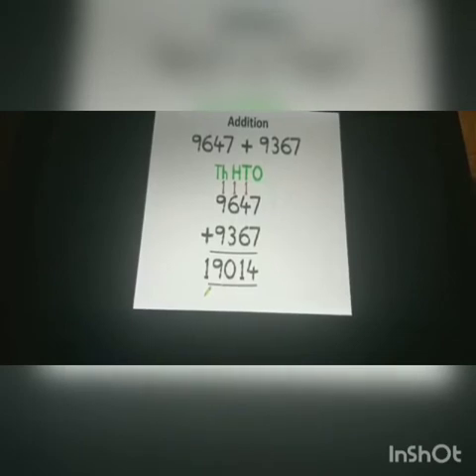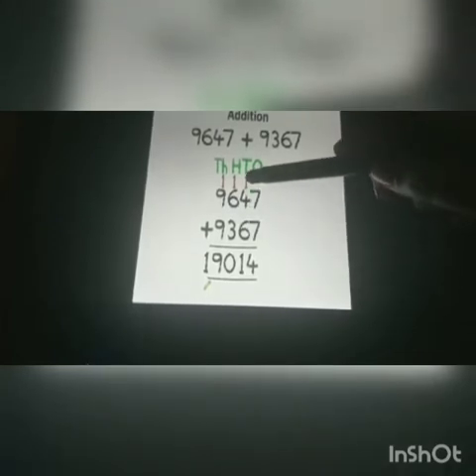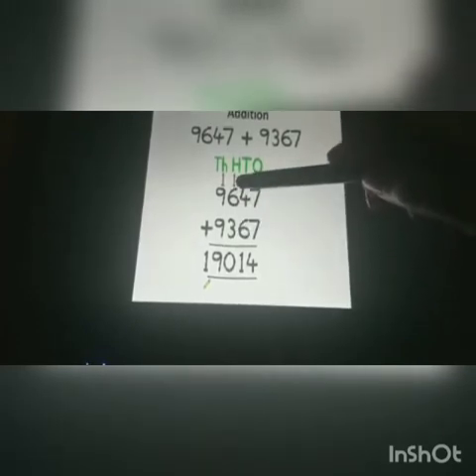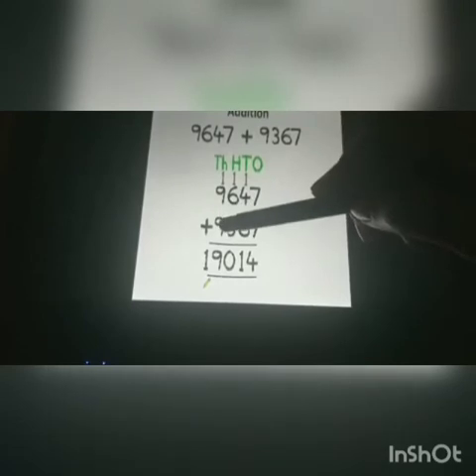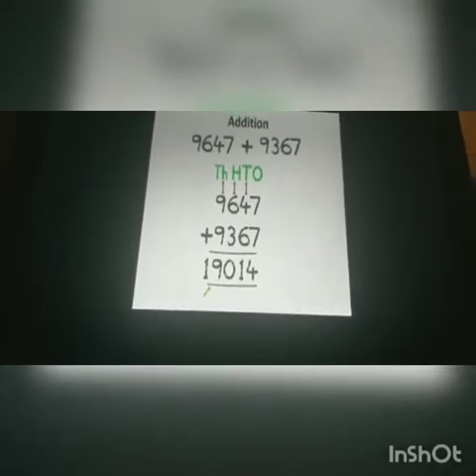Now, let us start adding two whole numbers, which are 9647 and 9367. If we add them, starting from the ones place, 7 plus 7 is 14, carry over 1. Here 6 plus 4 is 10, plus 1, 11, 1 carry. 6 plus 3 is 9, plus 1, 10, 1 carry. 9 plus 9, 18, plus 1, 19. So we get 19,014.